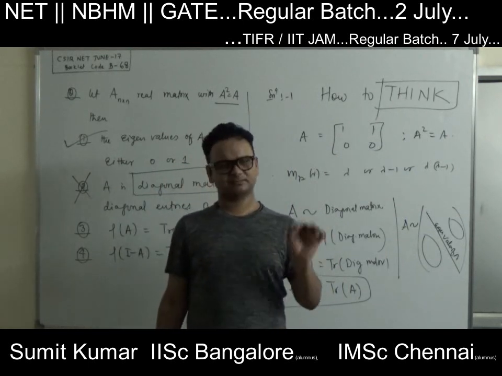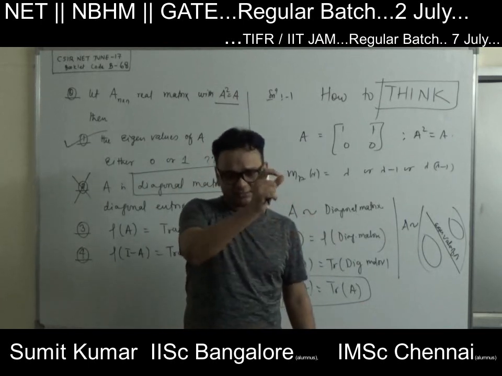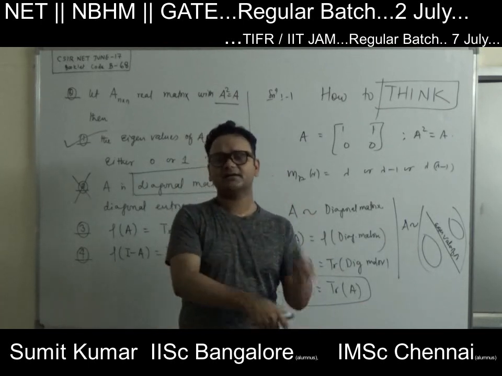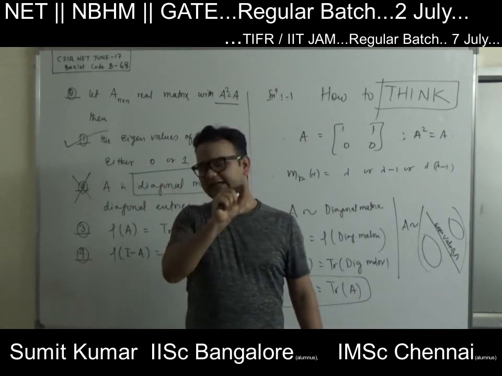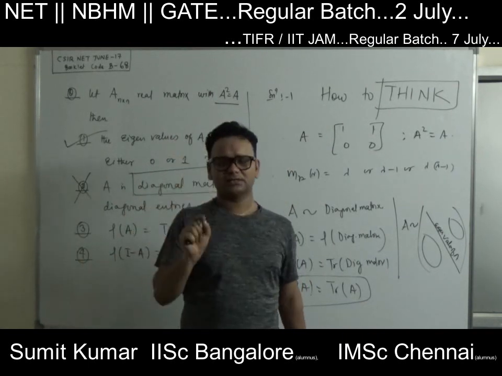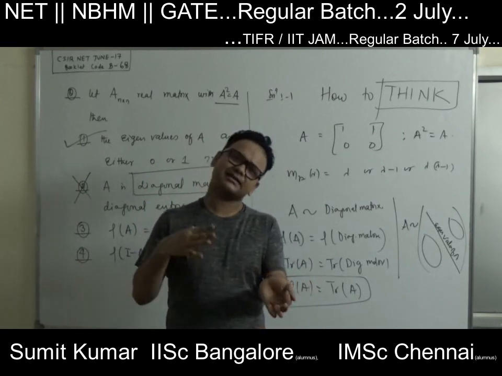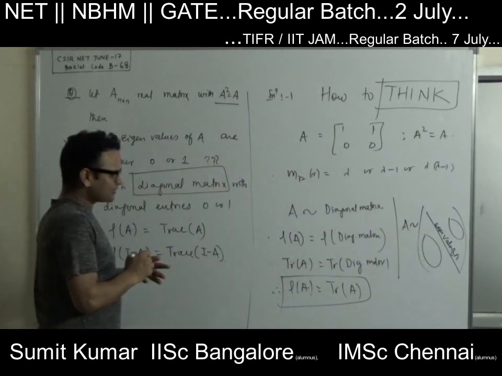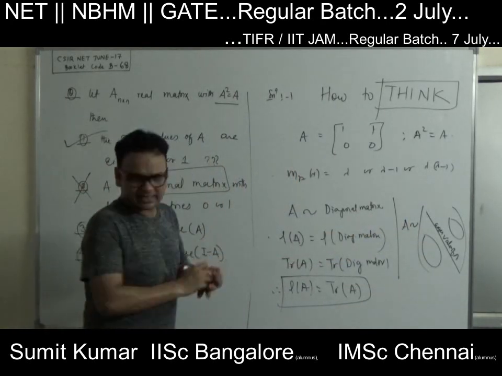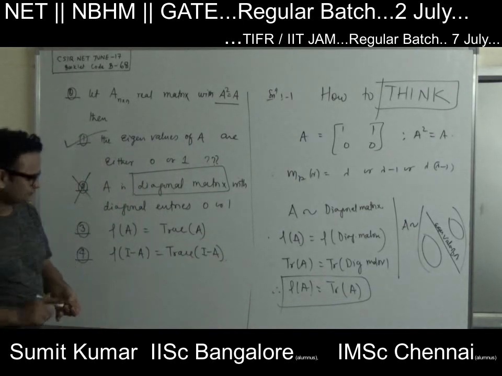If there are no ones, rank is 0, then trace is 0. And if the rank of the diagonal matrix is R, there are R non-zero diagonal elements, and we know that exactly those non-zero diagonal elements are 1. So if you add 1 R times, you get the sum R, and that's again the trace, and that trace is the same as the rank. Right? So this is the way to approach these questions, and so the third option is correct.